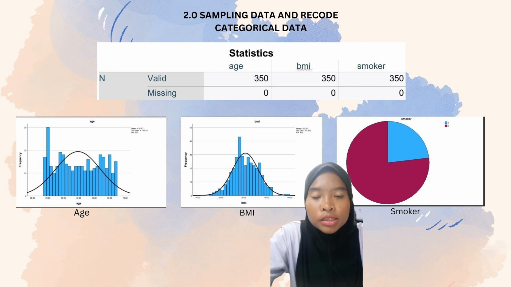That is 2.0, sampling data and recorded categorical data. As we can see here, there is a table of statistics. So we use 315 samples over 363 samples. Below here, there are graphs for age, BMI, and smoker. As we can see, the highest frequency for age is 23. The highest frequency for BMI is 6, while the highest frequency for smoker is 2, also known as no.